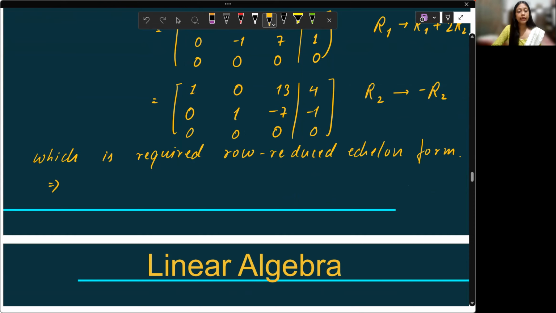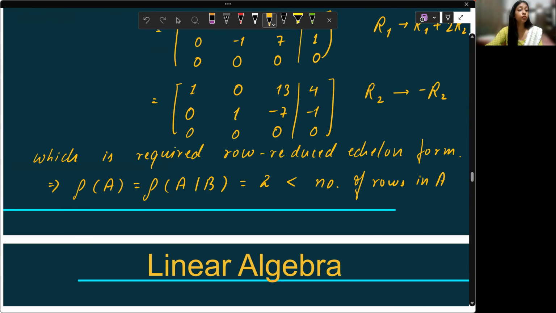What does it mean? After reducing it into this form, we get that the rank of A is equal to the rank of the augmented matrix, which is 2. But it is less than the number of unknowns. What does that mean?